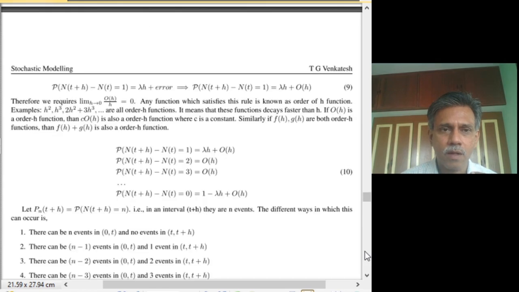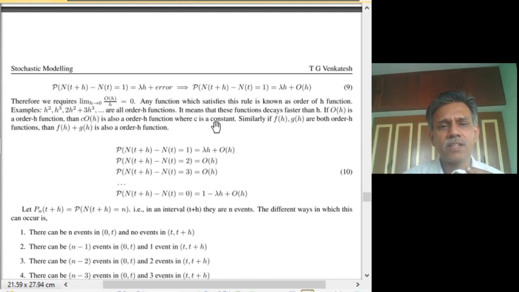So formally, the probability that N of t plus h minus N of t equals 1 can now be written more formally as lambda h with an error, which we will call order h. And what is order h? Order h is any function which has the following property: in the limit h tends to 0, order h by h is equal to 0. If this limit exists, then any function which has this limiting value is called an order h function.